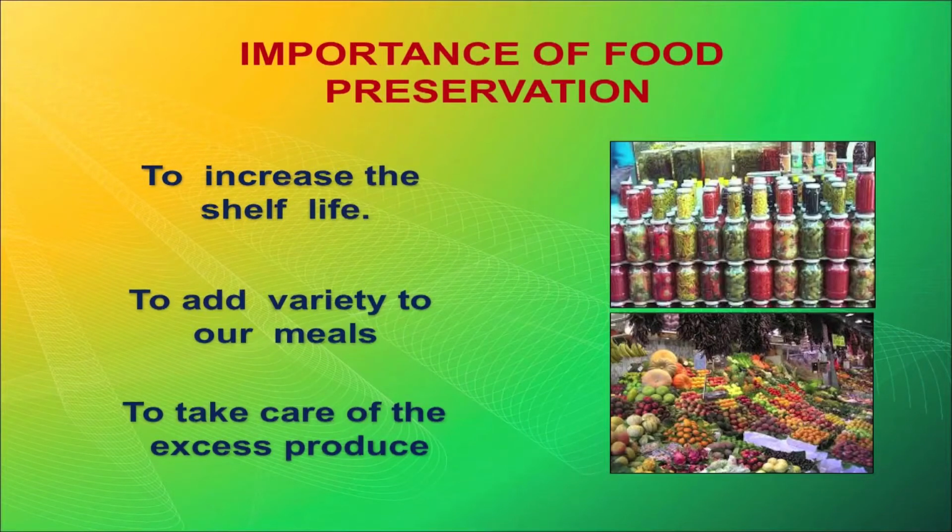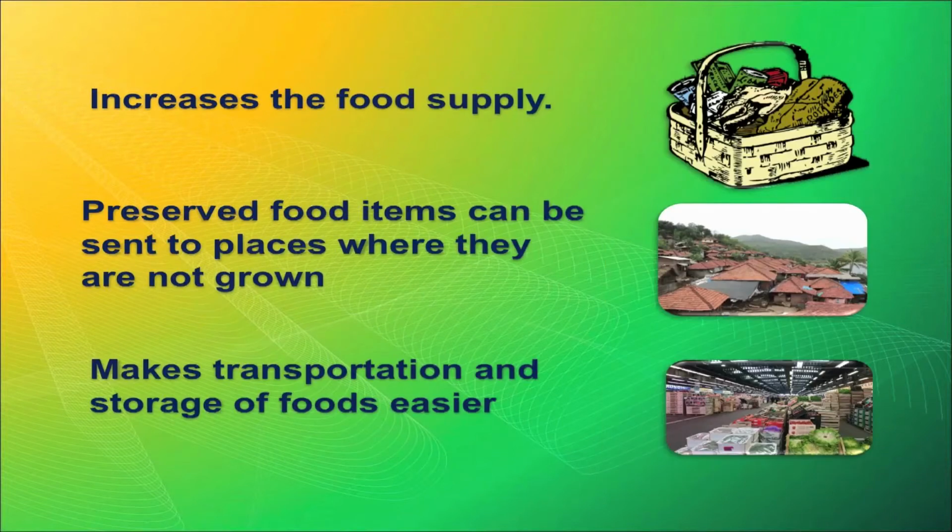Mainly it increases the shelf life, it adds variety to your meal, it takes care of excess produce, and it increases the food supply. Many products become available from one raw product itself. For example, from tomato you have tomato chutney, tomato pickle, tomato sauce and a variety of things.